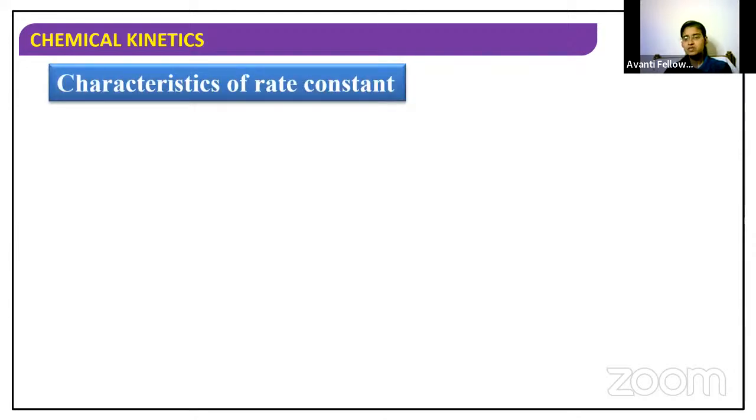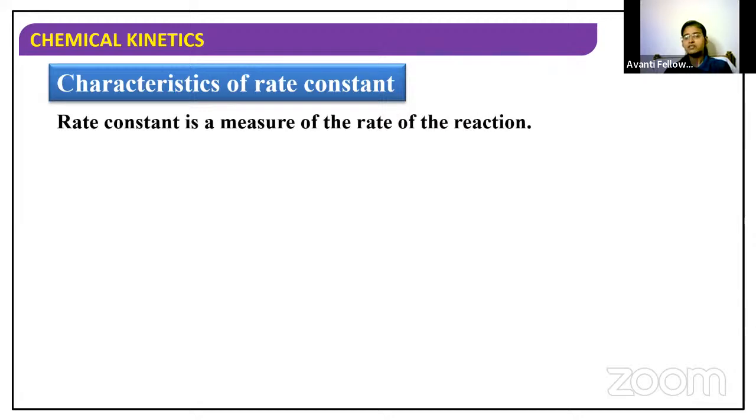All the points which we are going to discuss under the characteristics of rate constants are very important. First of all, this rate constant K is a measure of the rate of the reaction. You can measure the speed of the reaction by seeing the rate constant.